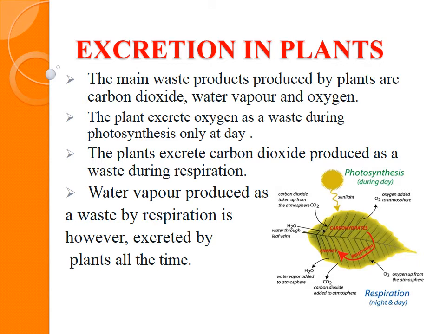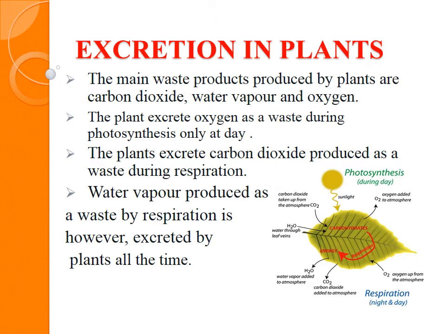First, we will study the excretory system in plants. The main excretory wastes produced by the plant are carbon dioxide, water vapor and oxygen. We know that the plant performs photosynthesis during the day, is not it? So during photosynthesis, the plant takes carbon dioxide and gives out oxygen.